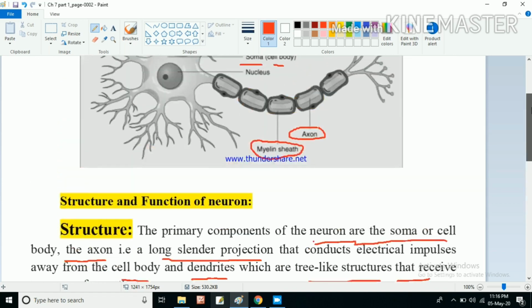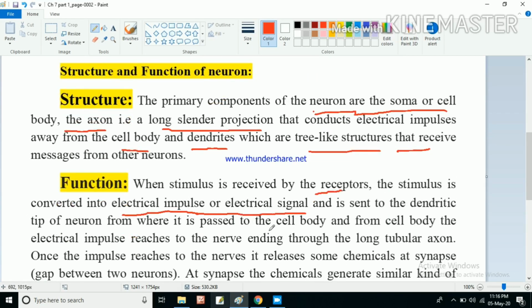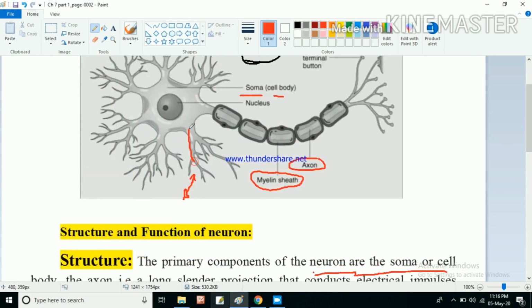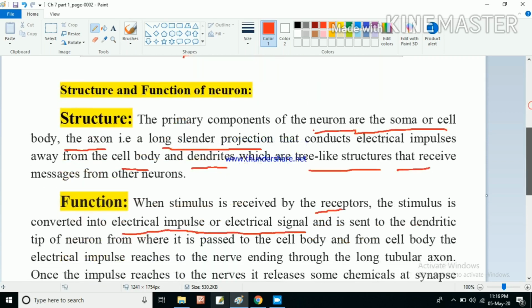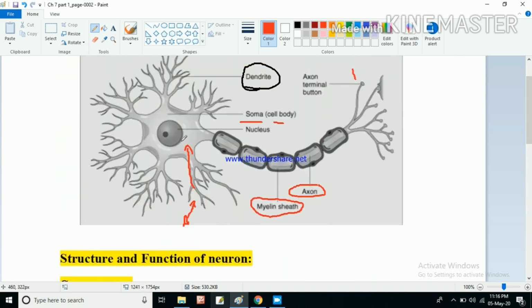So that electrical signal will be from the receptor. If you consider receptors are here, they will convert this one and they will send the electrical impulse to the dendritic tip of the dendrite, from where it is passed to the cell body, or soma. And from the cell body the electrical impulse reaches the nerve ending through the long tubular axon.